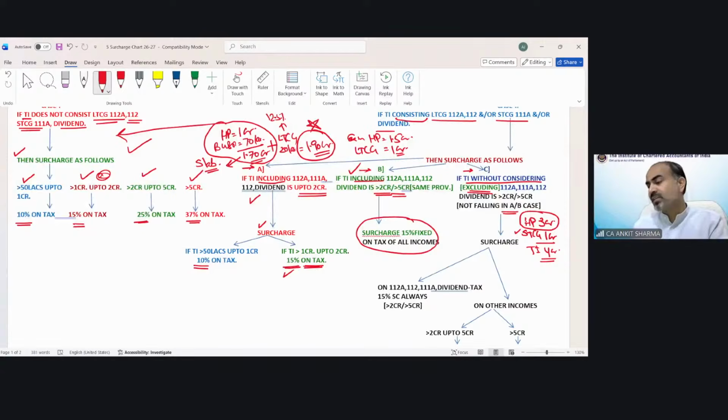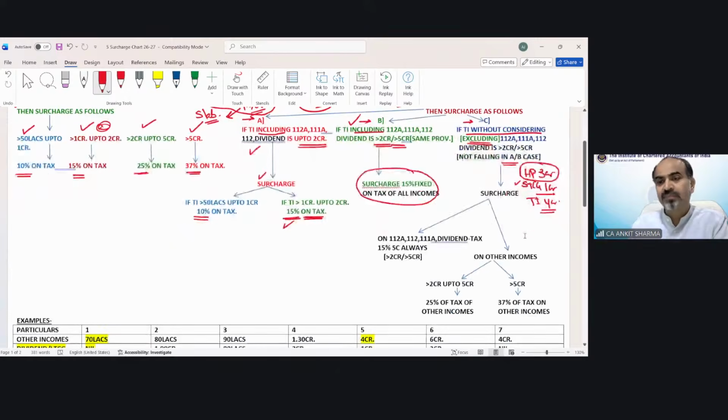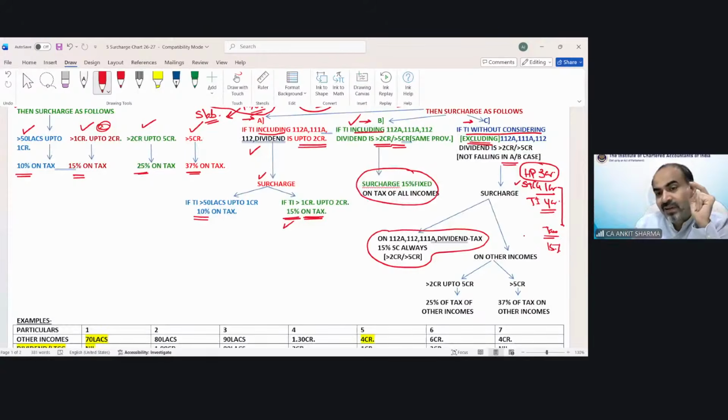In this case, the surcharge provision will change. Now the surcharge provision would be different. On that special category of income, whatever would be the tax on this short-term capital gain income, the surcharge would be 15%. On other income, on this house property income tax, the surcharge rate would be different.